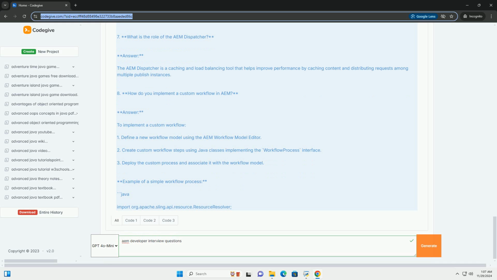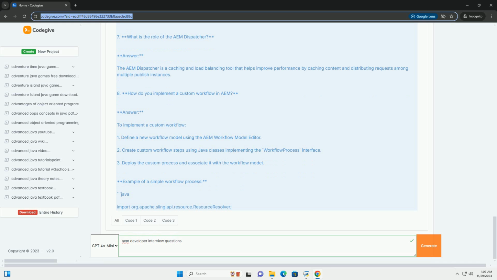3. Explain the AEM architecture. Answer: AEM follows a microservices architecture comprising the author instance, where content is created and managed. The publish instance, where content is delivered to the end users. And the Dispatcher, which acts as a caching and load balancing tool.